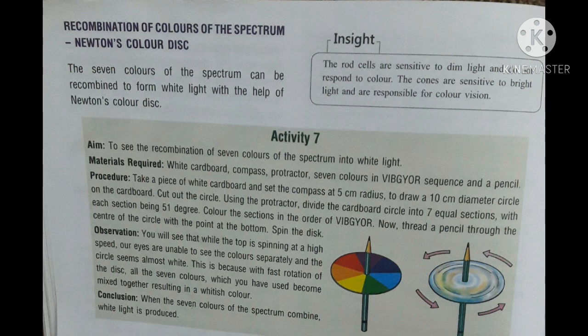While the top is spinning at a high speed, our eyes are unable to see the colors separately and the circle seems almost white. This is because with fast rotation of the disc, all the seven colors which you have used become mixed together, resulting in a whitish color. Now conclusion: when the seven colors of the spectrum combine, white light is produced.